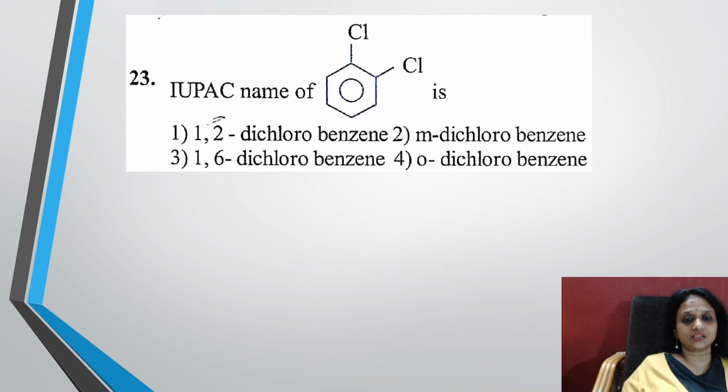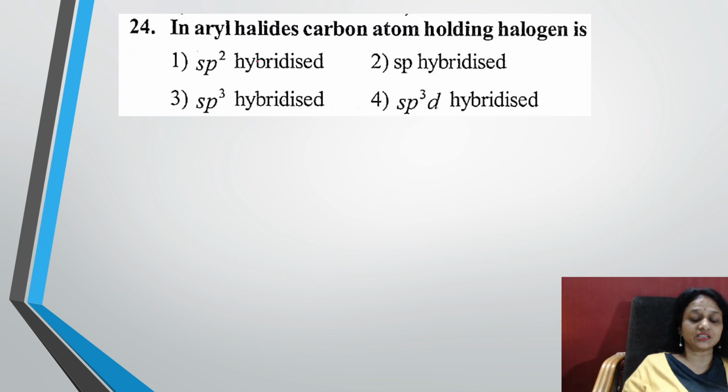Okay, 23rd question, one more IUPAC nomenclature. Let's see this. Basically, there are two chlorine atoms. How should you number? Number it from here: 1, 2, 3, 4, 5, 6. So what is the compound, students? It is nothing but 1,2-dichlorobenzene.